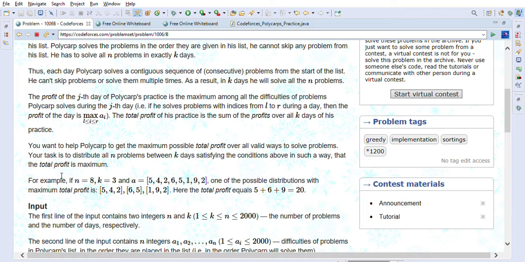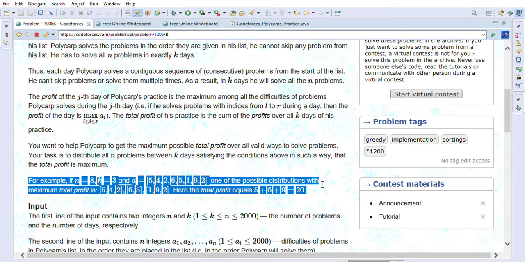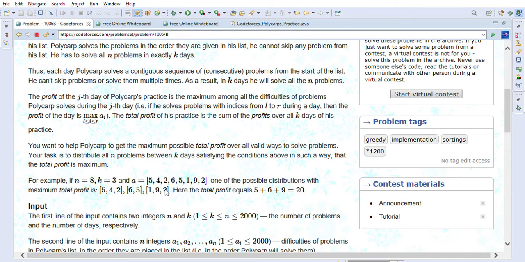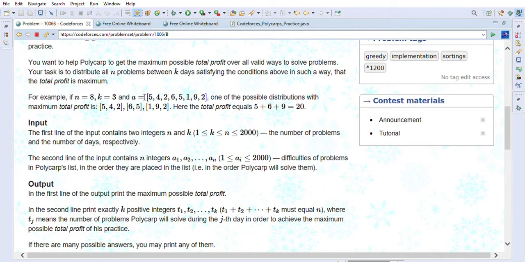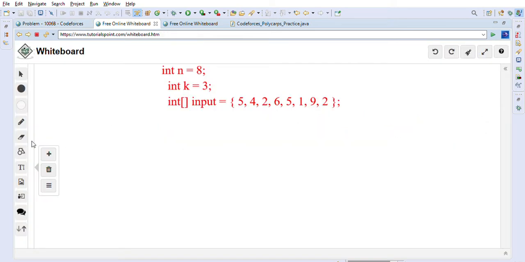So they have given us this one example. So let's do one thing. Let's just take this example on the whiteboard. As you can see, n is the number of problems and k is the number of days, right? So 8 problems he has to solve in 3 days basically, right? So let's take this on the whiteboard, since it's easier to explain this on the whiteboard.